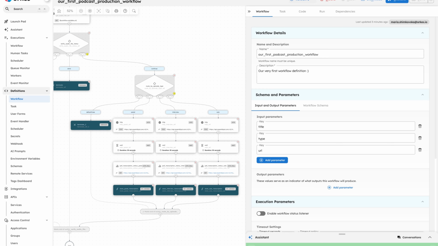But there is still a gap between what we have now and something that you would fully trust in production. So right now, the workflow assumes things go well. It doesn't have a way to handle if our transcription is of low quality or bring in a human to review something, or even retry with a different service like a transcription service if needed, or even write the final data to a database. So that's exactly where Fundamentals 2 is going to pick up from. We'll take this workflow and make it robust by adding quality gates, by adding human approvals. So like, what does it look like to add a human in the workflow? We're going to add revision loops and also